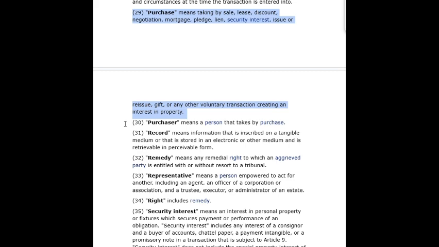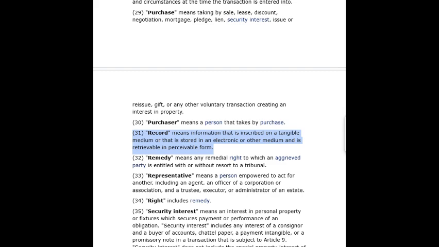29. Purchase means taking by sale, lease, discount, negotiation, mortgage, pledge, lien, security interest, issue or reissue, gift, or any other voluntary transaction creating an interest in property. 30.